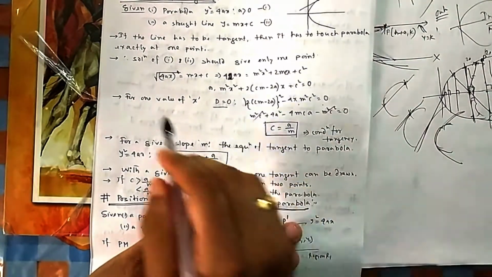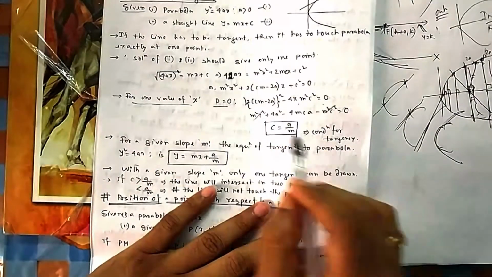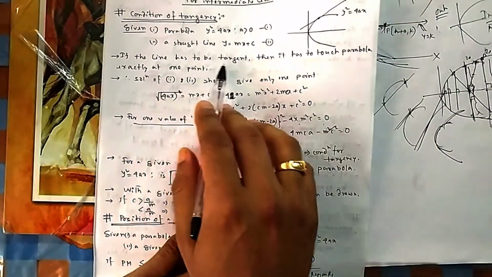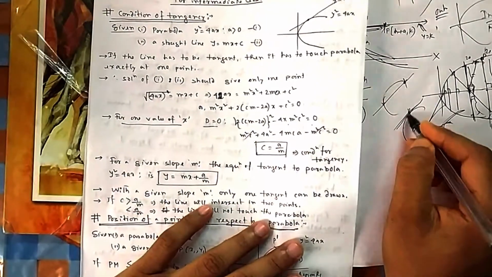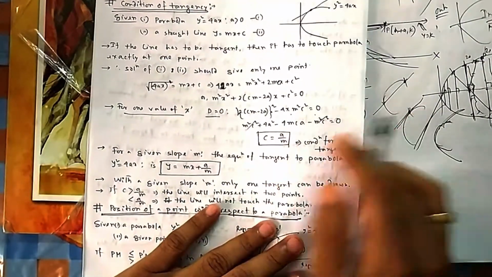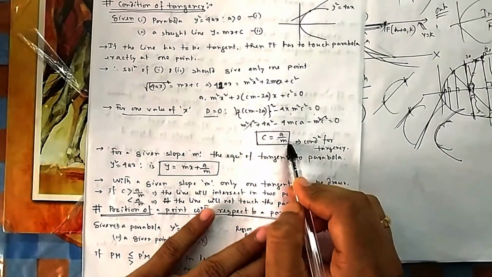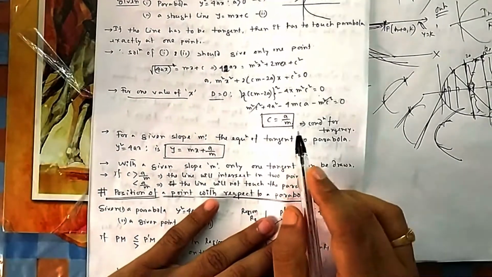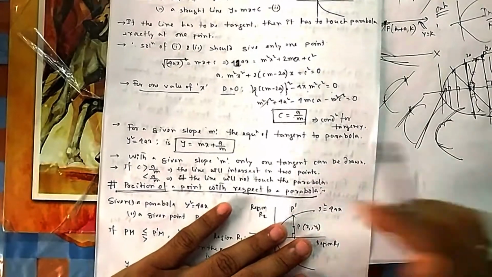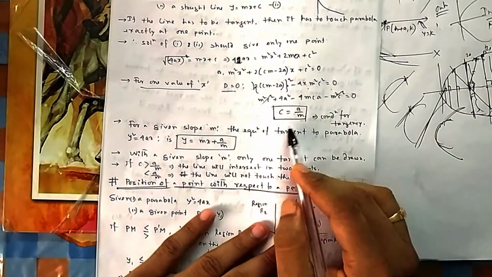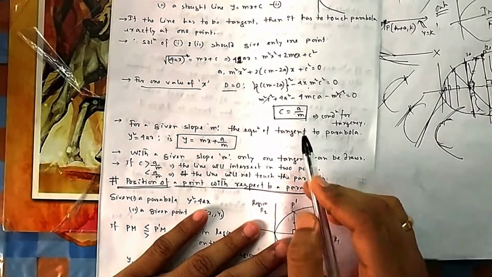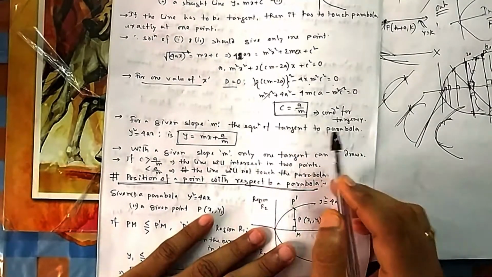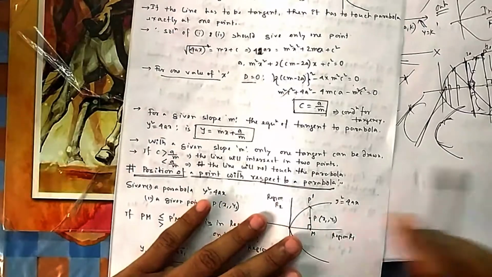Because we need only one value, if the line has to be tangent, then it has to touch the parabola at exactly 1 point. So the solution should give only one solution, which happens if its discriminant is 0. So this is the condition, and you should remember it. This is important. Don't go for the derivation in the exam. For the parabola, remember this one: c equal to a by m. All these tangency conditions are very important.